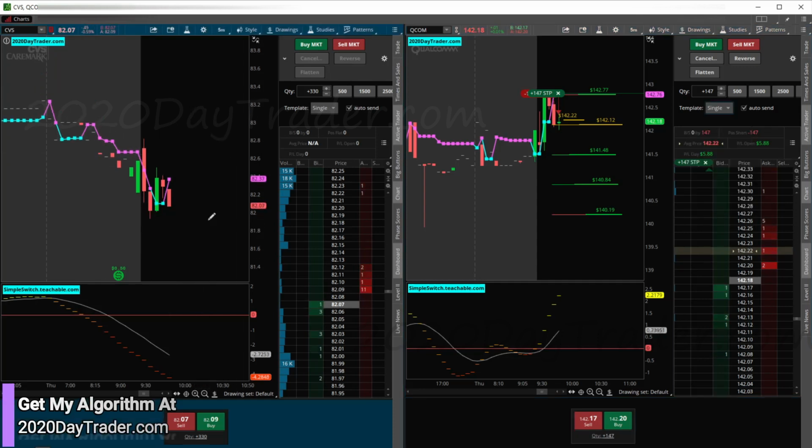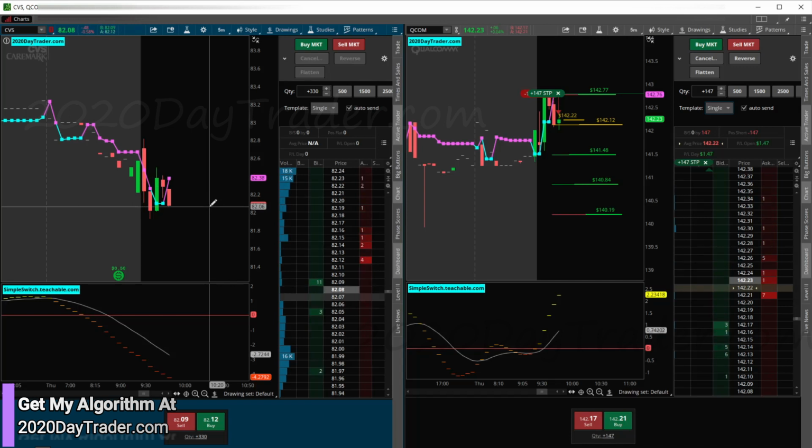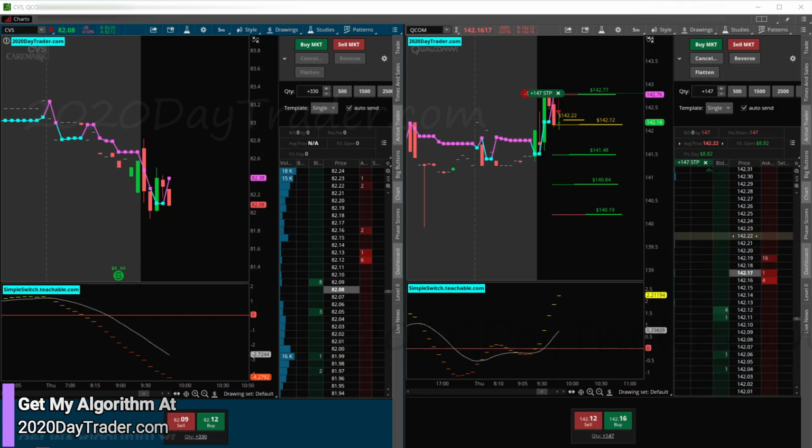CVS is setting up for a trade. So CVS is 82.37, 82.06, so about 30 cents. Double check that in the calculator. 333. All right, so CVS, going to jump in this in about a minute and a half.